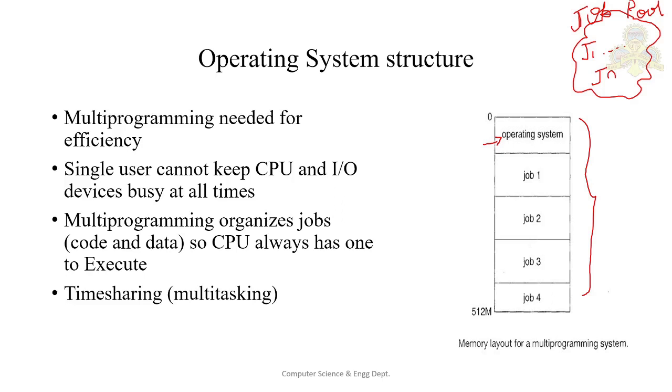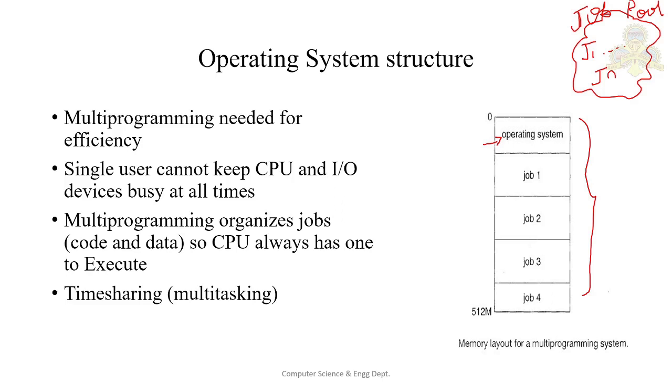I'll give you another example. Say suppose the operating system is your lawyer, and job 1, job 2 are your cases, the cases on which the lawyer is working. As a lawyer, he does not work on only one client at a time. While one case is waiting to go to trial, or has papers to be typed, the lawyer can work on the other case. If he has enough clients, then the lawyer will never be idle for lack of work. If there is only one client, then of course he'll be idle. So this is the difference between multi-programming and non-multi-programming systems.